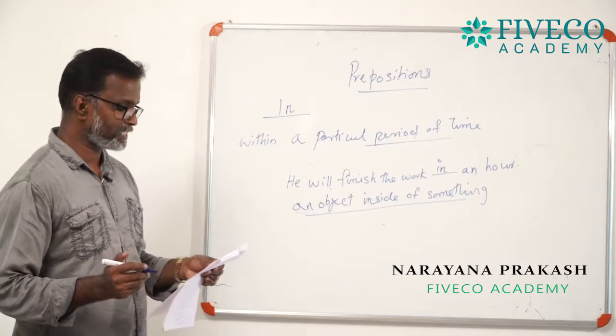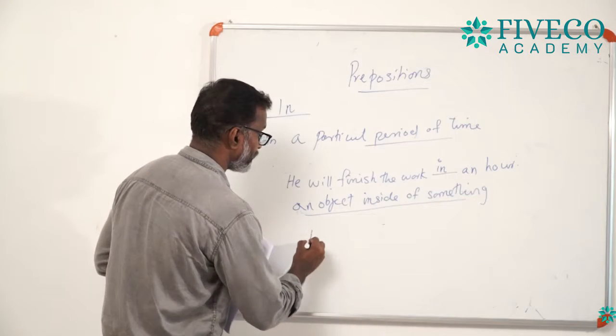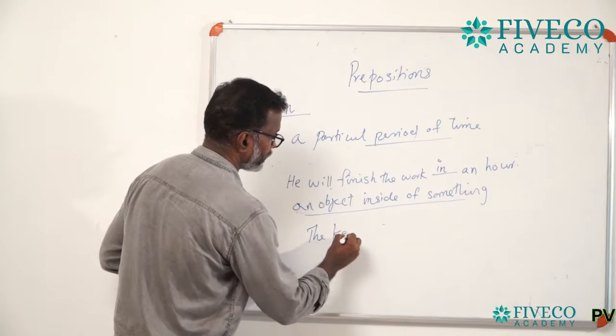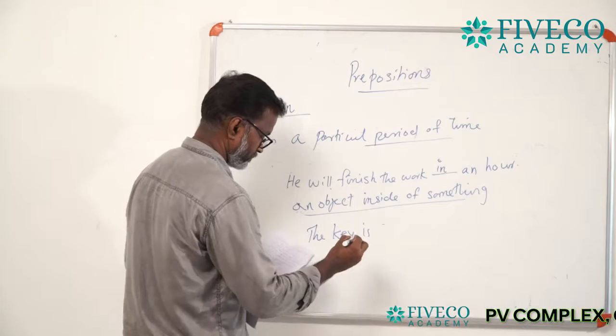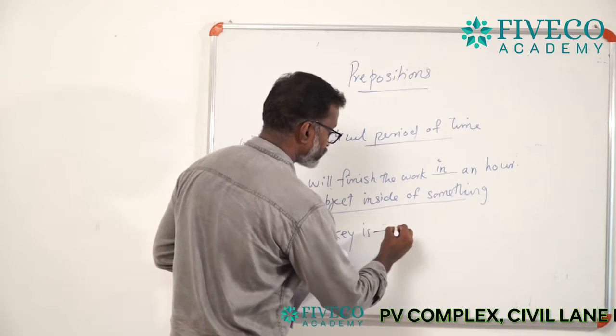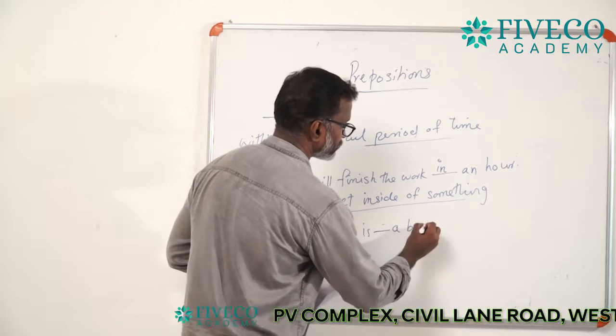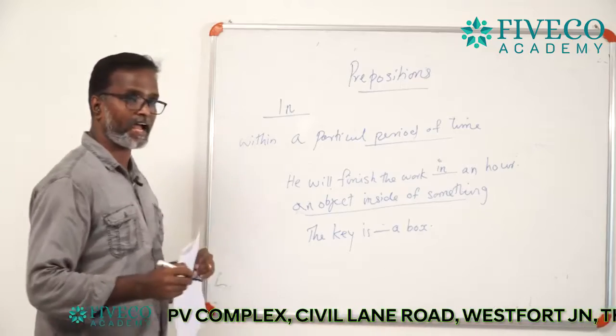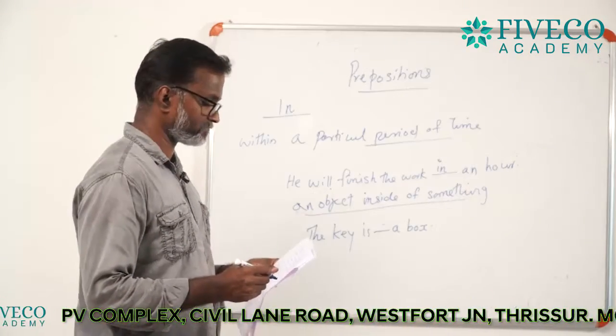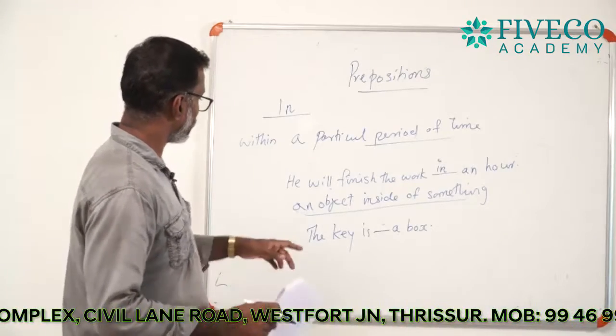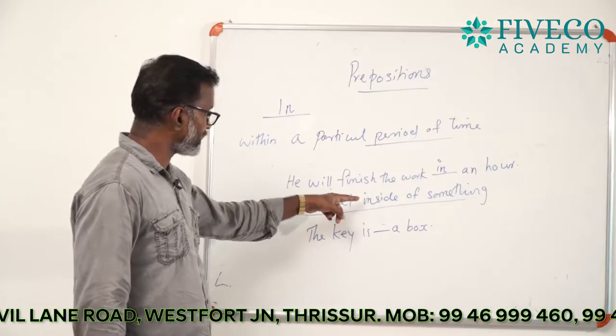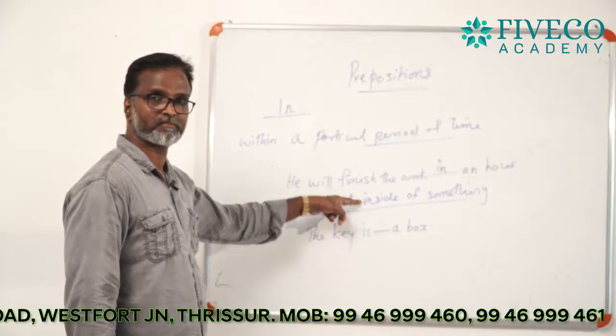You know, the example is: the key is dash a box. Very simple. An object inside of something.